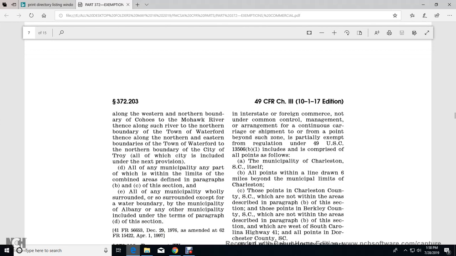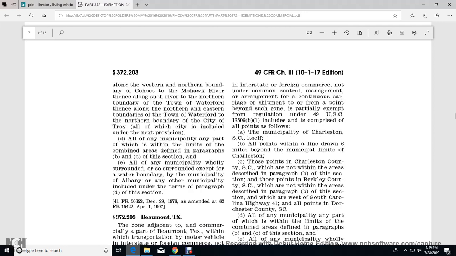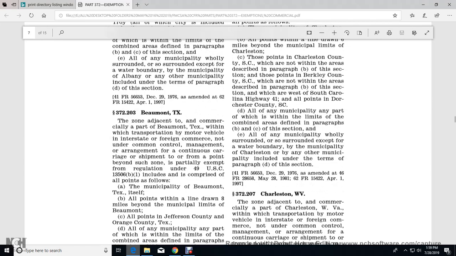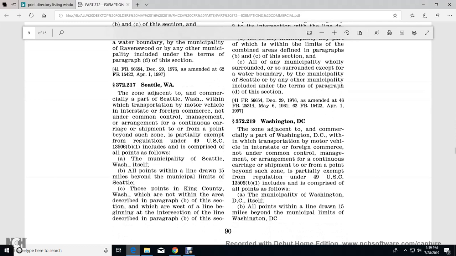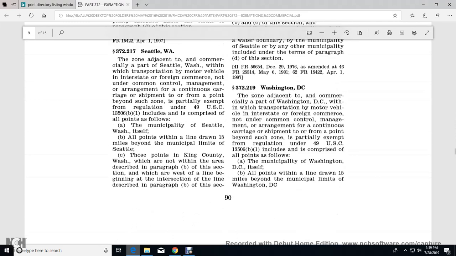Any of the municipalities, any part of which is within the limits of the combined areas defined in paragraphs B and C of this section, and all municipalities wholly surrounded, except water-bound, by the municipality of Albany or other municipalities included in terms of paragraph D of this section. And then it goes through these different, it's got different cities. We'll read Washington, D.C. It goes through the different cities.